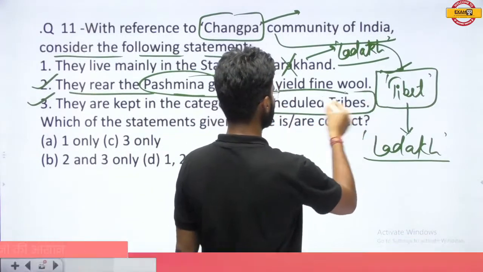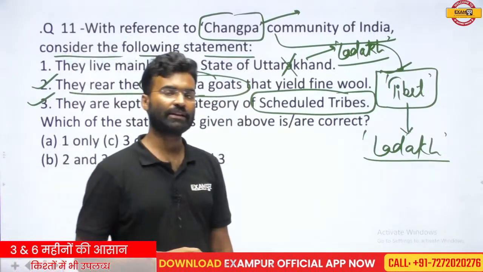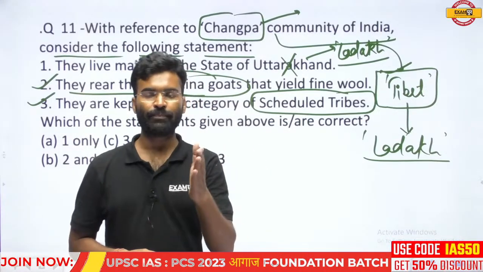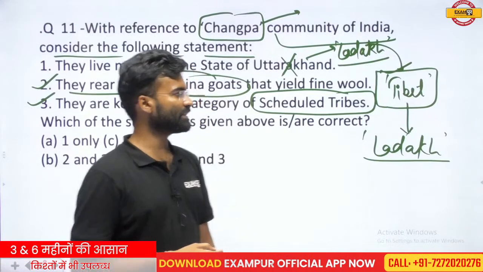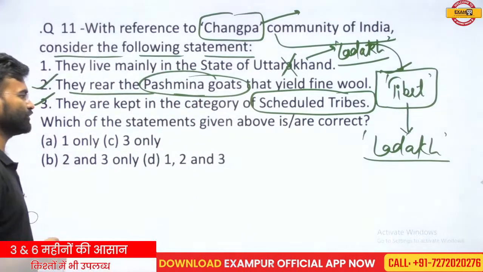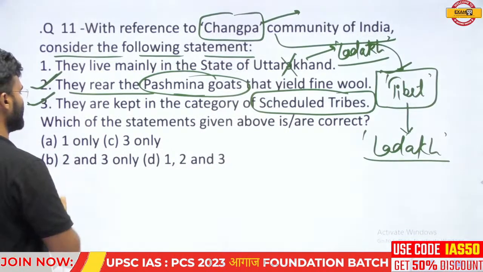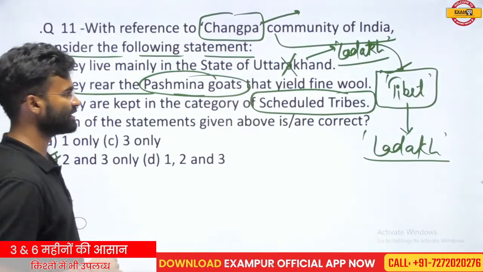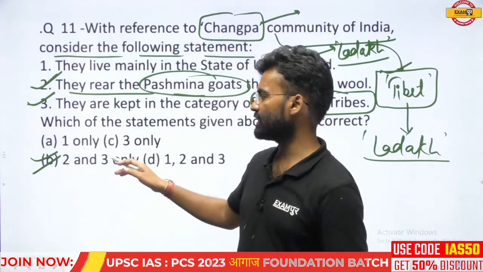That means the tribes which are scheduled in the Indian constitution, in the list of the Indian government. So the Indian government has a list of tribes, and that is called the Scheduled Tribe. So this is considered as ST, or Scheduled Tribe. So the third statement is also correct. The second statement is also correct. So statements number 2 and 3 are correct. On the basis of this, we can choose option B as the correct answer of